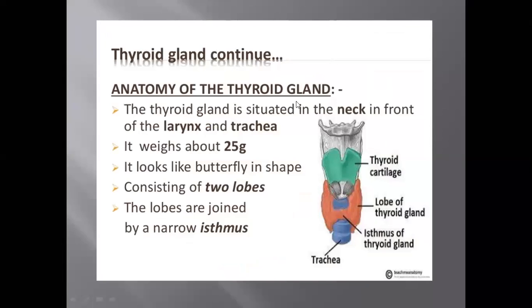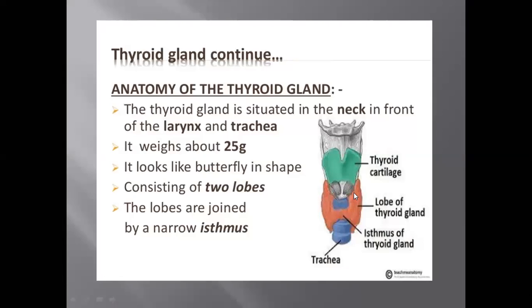Okay, class. Anatomy of the thyroid gland. What is the thyroid gland? The thyroid gland is situated in the neck in front of the larynx and trachea. You can see here, these are the thyroid glands, in front of the trachea and larynx. It weighs about 25 grams. It looks like a butterfly in shape, consisting of two lobes. The lobes are joined by a narrow isthmus. This is the narrow isthmus. It is joining its two lobes.